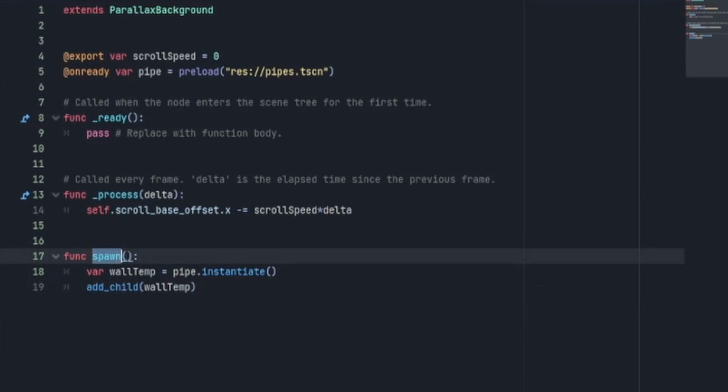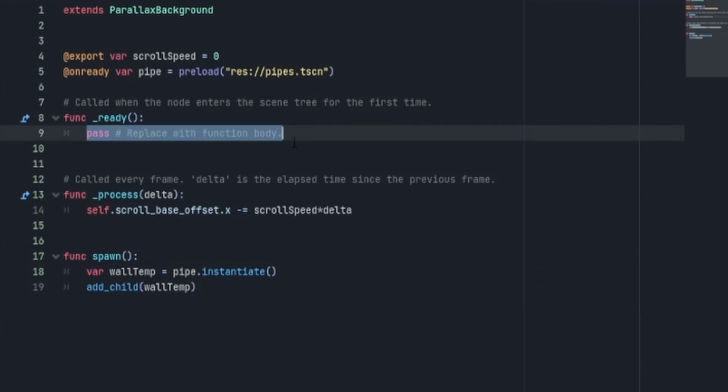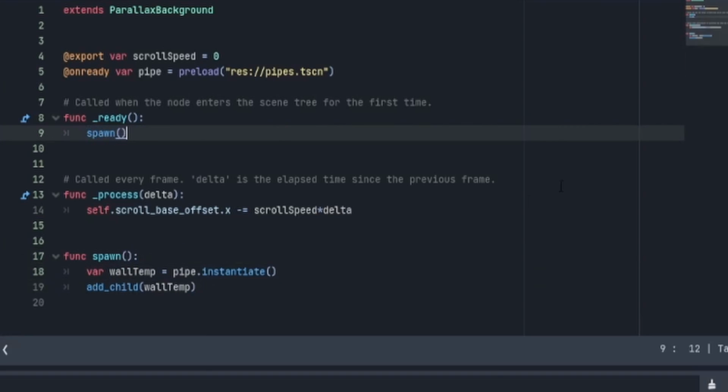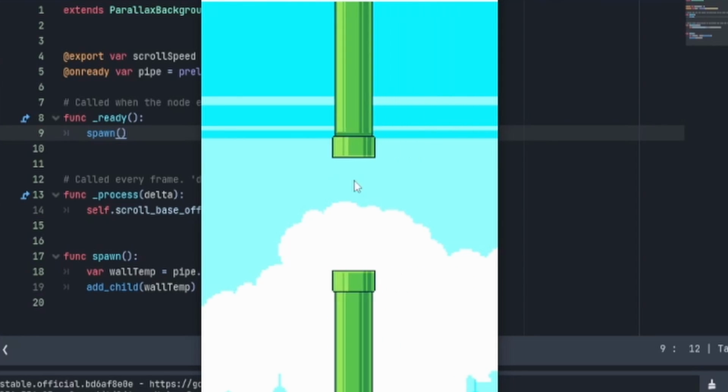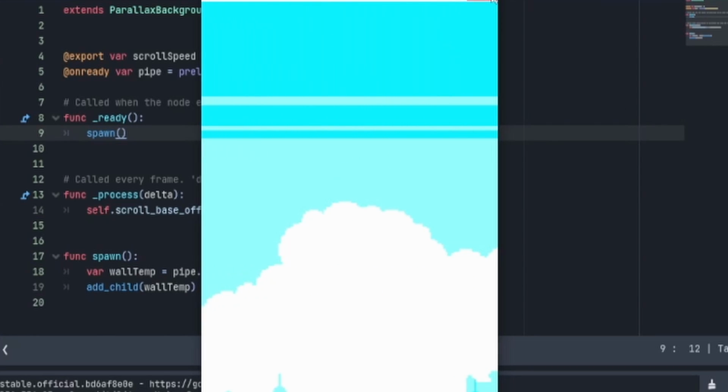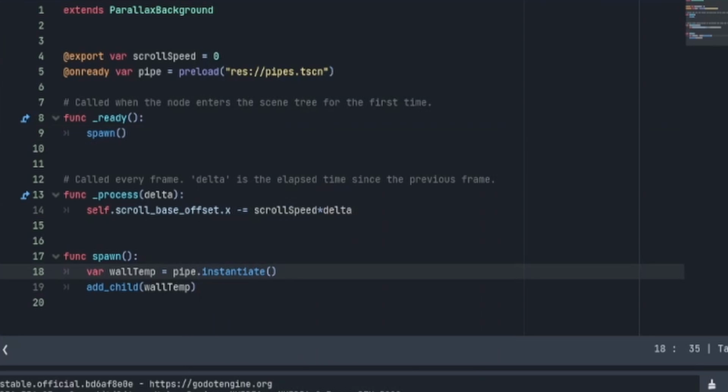Now I can spawn it in the ready function, for example. Let's do this, and let's see what we get. Well, there's our first pipe, but we want it to keep spawning pipes, right? So how do we do that?